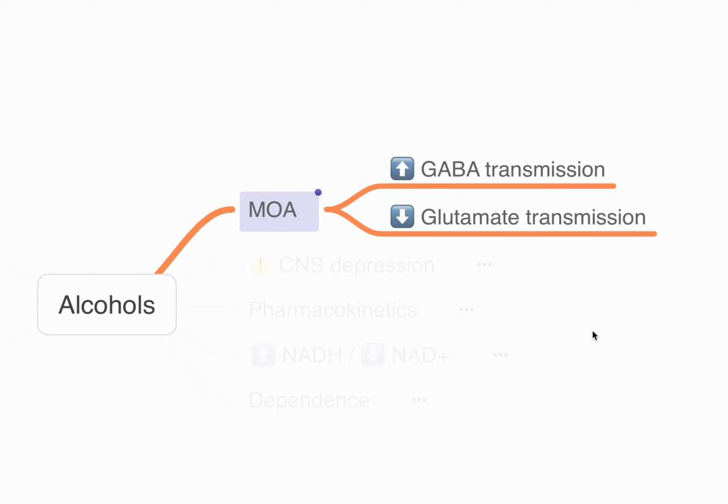It increases GABA transmission. GABA is an inhibitory neurotransmitter, and it also decreases glutamate transmission. Glutamate is an excitatory neurotransmitter. So therefore, both of them contribute to the CNS depressant action of alcohol.